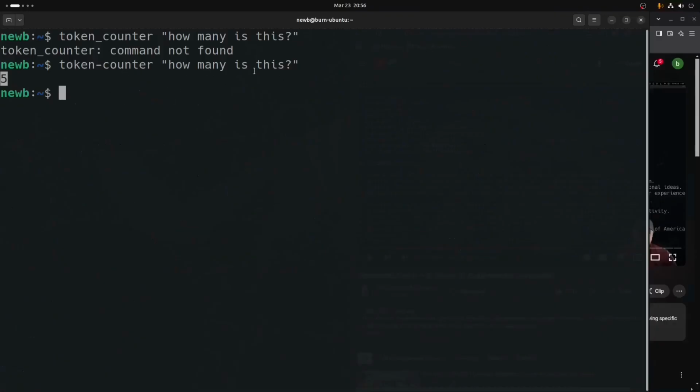This is just showing you how the token counter works. If we were to run, say, this one right here, I have the token counter built so that you can pass it something directly inline, or you can pipe to it, just like you do with the Fabric tool and so many other things. You'll see the way I built it, real fast. It's very, very simple. So here we would just put in token counter, and hopefully this works.